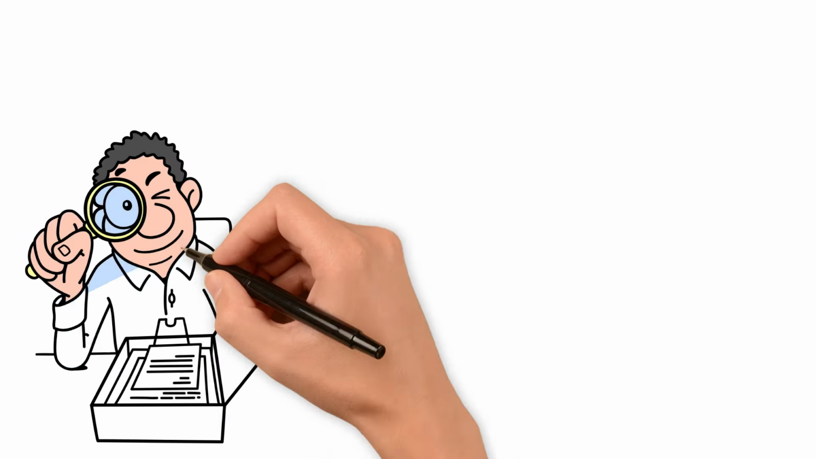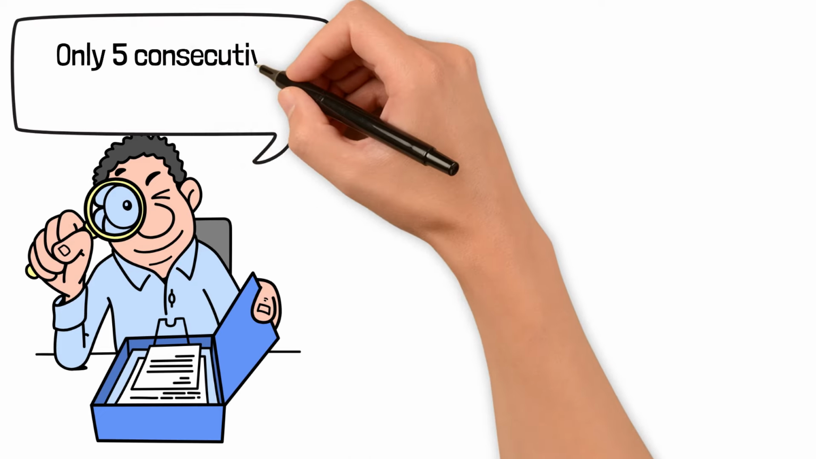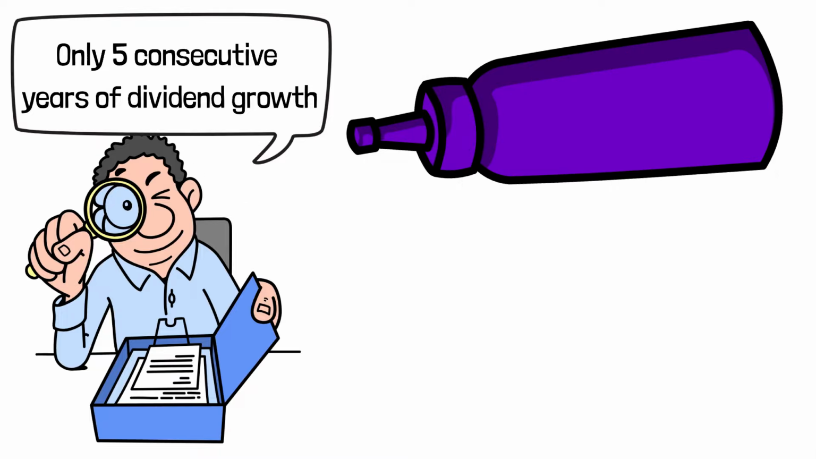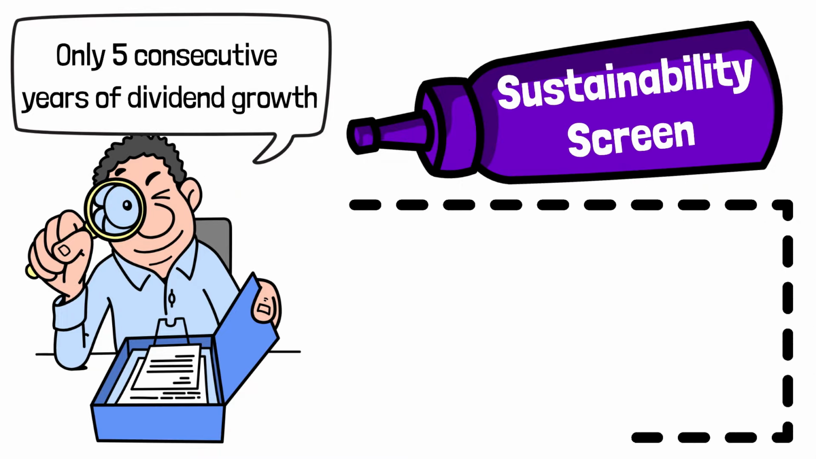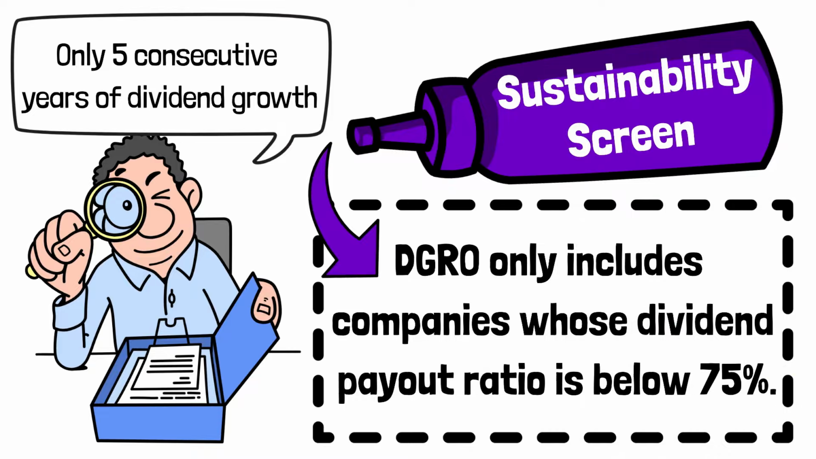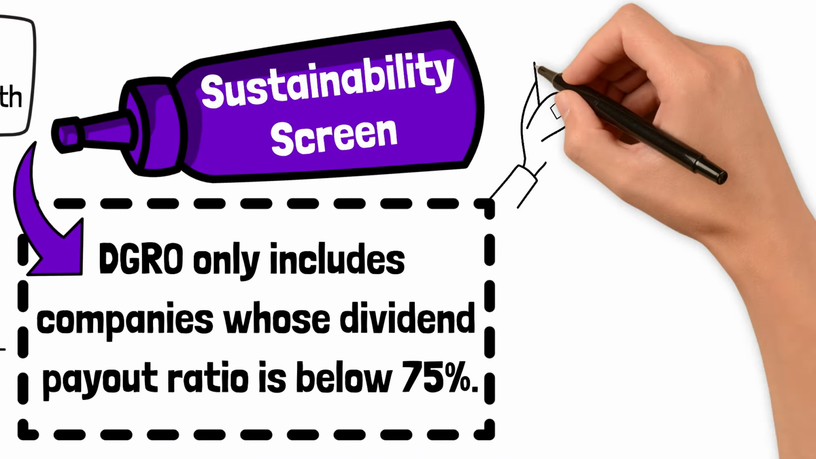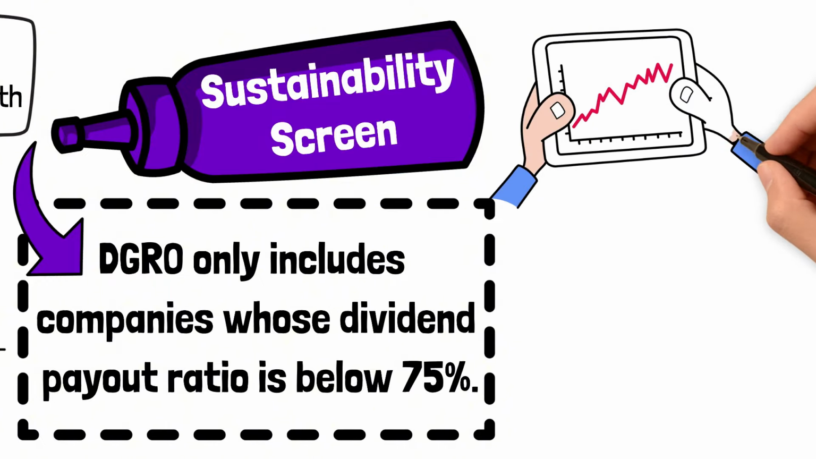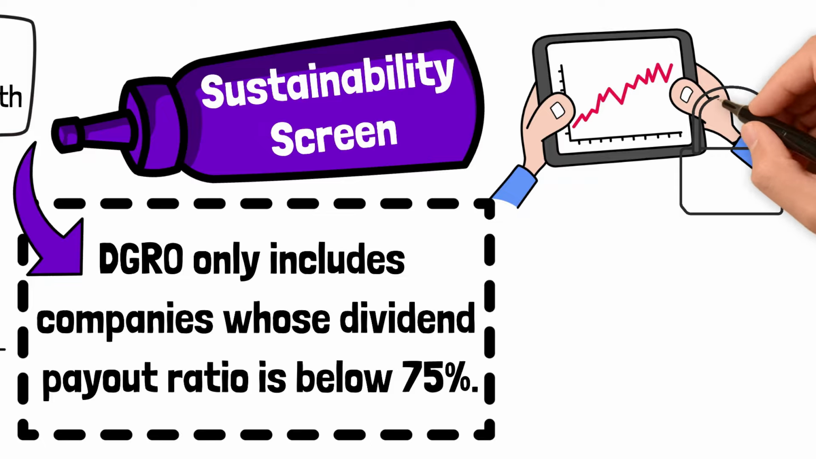First, its history screen is shorter, only 5 consecutive years of dividend growth, getting newer companies in faster. But here is its secret sauce, a sustainability screen. DGRO only includes companies whose dividend payout ratio is below 75%. This screen is not backward-looking, it's forward-looking, asking, can this company afford to keep growing its dividend? It's a dividend safety filter.